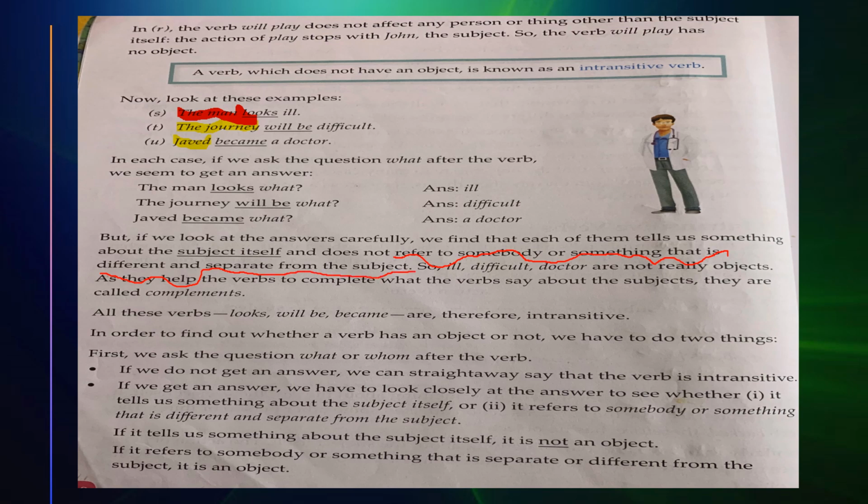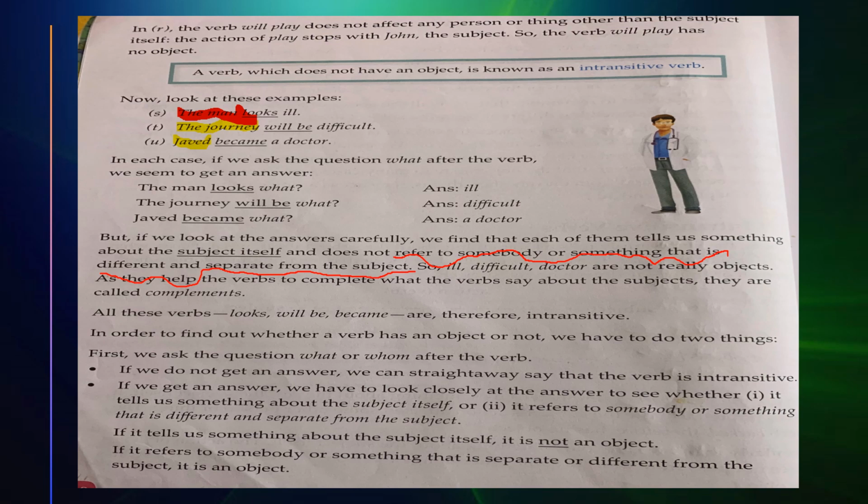So this information, ill, difficult and a doctor, it is all about itself, the subject. So ill, difficult, doctor are not really objects, as they help the verbs to complete what the verb says.